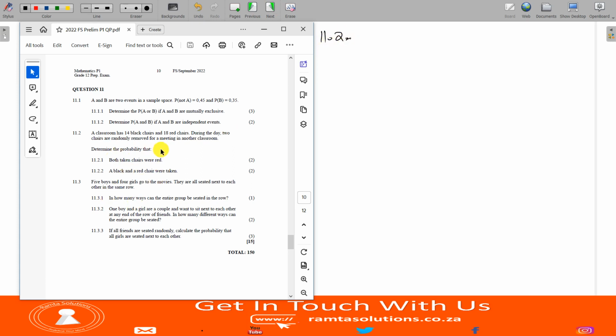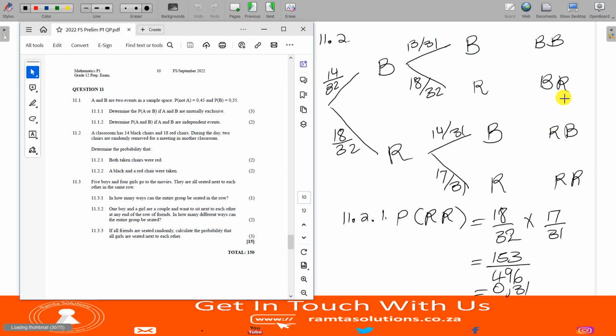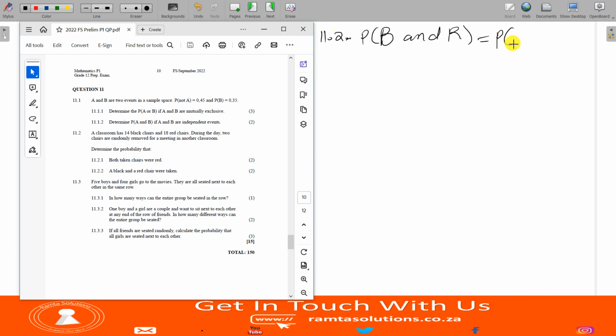11.2.2. What is the probability that a black and a red chair were taken? Probability of black and red. So let's go back to the tree diagram. Black and red is BR and RB. They are not saying black chair first and a red chair after, or a red chair first and a black chair after. They're saying probability that a black and a red chair were taken. So probability of black and red is basically probability of black, red, plus probability of red first and then black after.